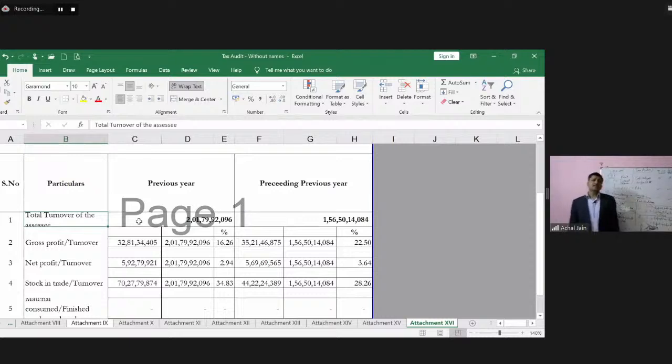Now, as regards this analysis, the tax auditor doesn't have much to do, because all of these numbers are getting reported from the financial statements. So if the GP ratio is going up or down, or the net profit ratio is going up or down, this doesn't really impact the tax audit. Of course, he may want to know the reasons.